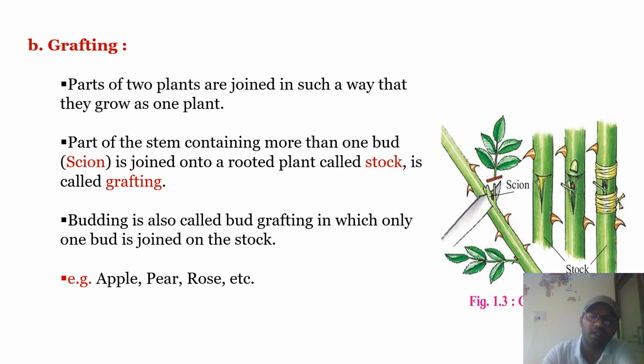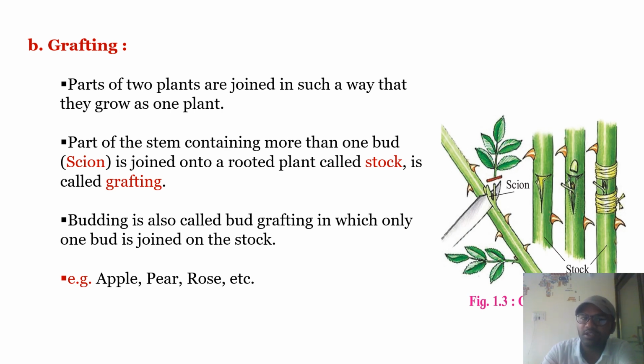Nowadays we are planting काजू कलम. जे काजू कलम आहे, कलम म्हणजे काय? कलम म्हणजे ग्राफ्टिंग. Okay. So here the part which is rooted in the soil is called the stock. The part which is rooted in soil is called the stock, and the part which is grafted on the stock or attached on the stock is said to be the scion.